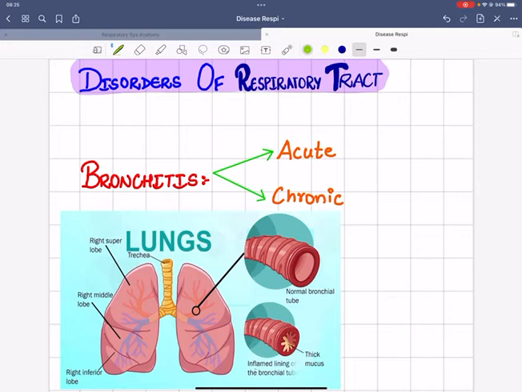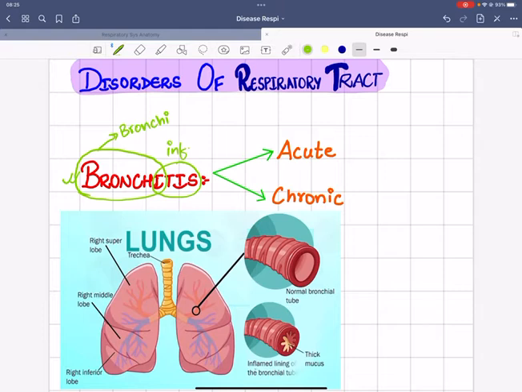Today we'll be talking about certain disorders that are present in the respiratory tract, and one of them is bronchitis. From the name we can easily understand that bronchitis, here "itis" stands for inflammation or infection, right? And bronchi is a tubular structure that is present in our lungs, and it is actually the airway tract.